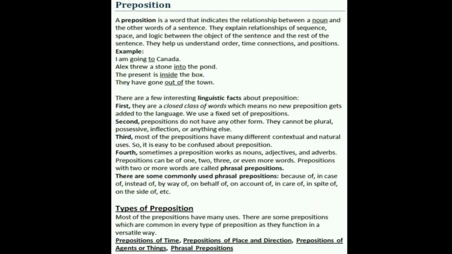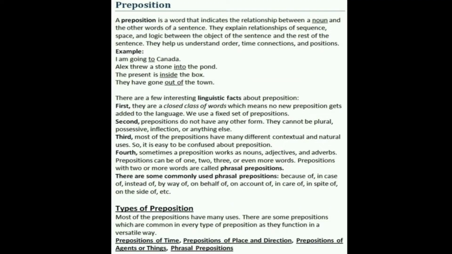I have taught all the topics except preposition from the parts of speech in English. I mean noun, pronoun, adjective, adverb, verb, conjunction and also interjection. So preposition is left and that's going to be today's topic. So let's start. What is preposition?